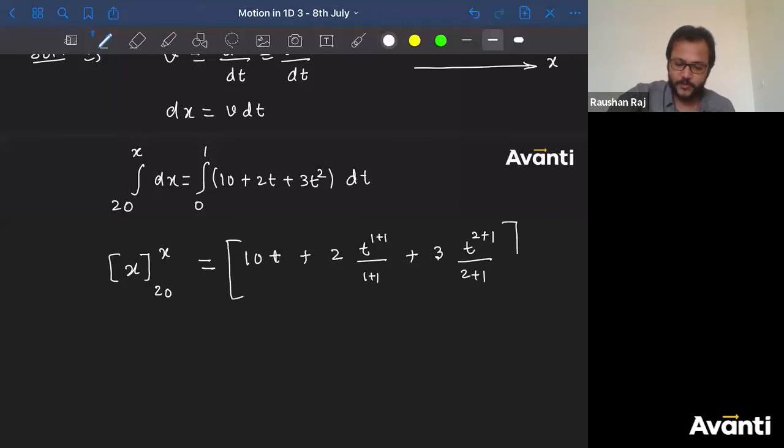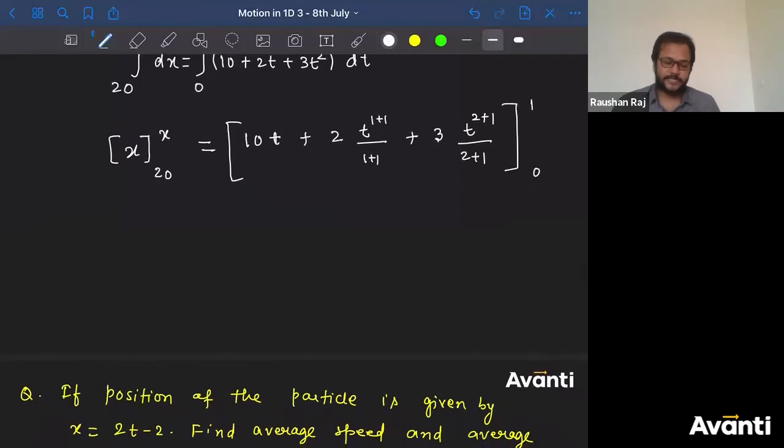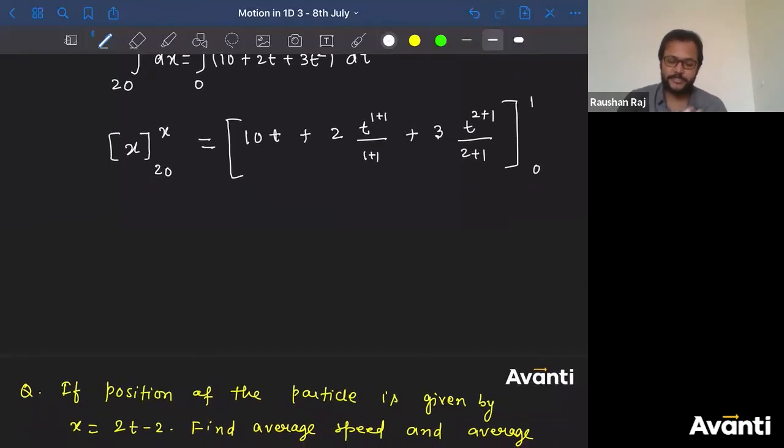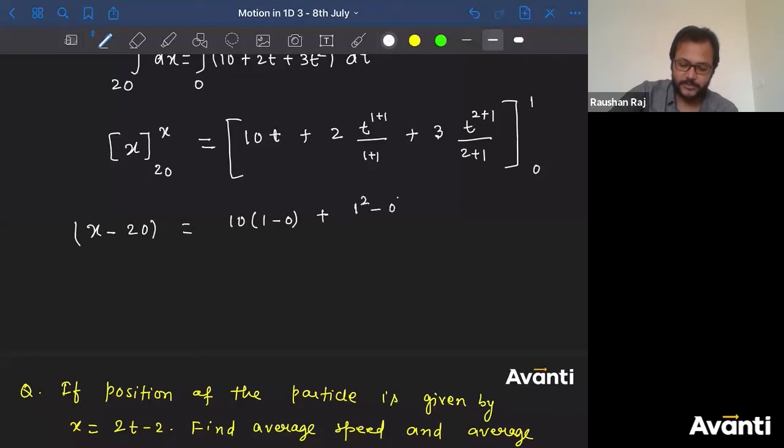Limits from where to where? 0 to 1. Now put the limits: upper limit minus lower limit. So x as upper limit minus lower limit 20 is equal to 10 into 1 minus lower limit 0, plus 2 by 2, which is 1, I'm getting t square, 1 square minus 0 square, plus 3 by 3, they'll get cancelled.